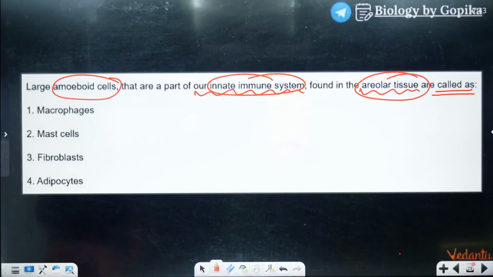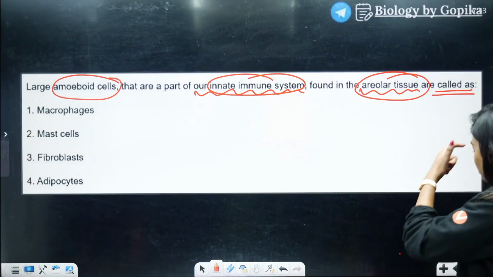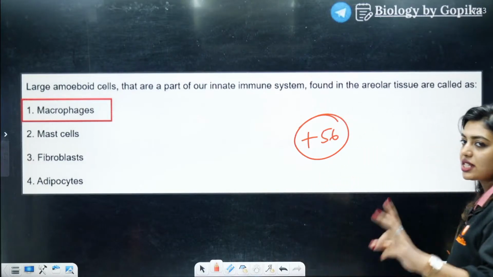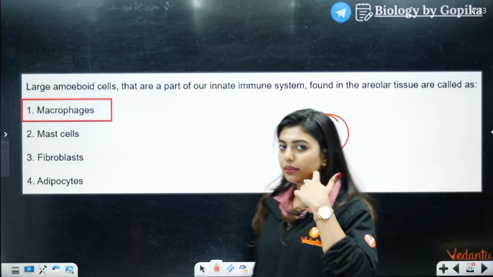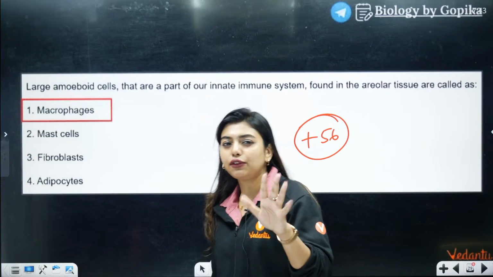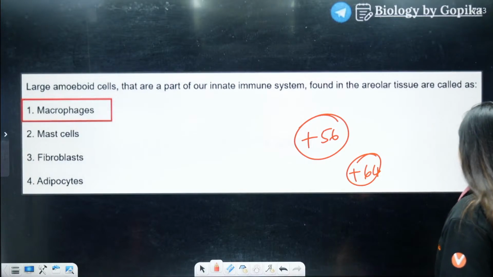Come on, quickly answer. Hi, Niyati. Yes, very good. Excellent. Macrophages, right? Macrophages. Very good. So what's your marks? 56. Okay, we lost 8 marks. I can give you those 8 marks because I put the answers. Otherwise we were at 64. So plus 64 also. Just keep it in mind that we did that many questions.